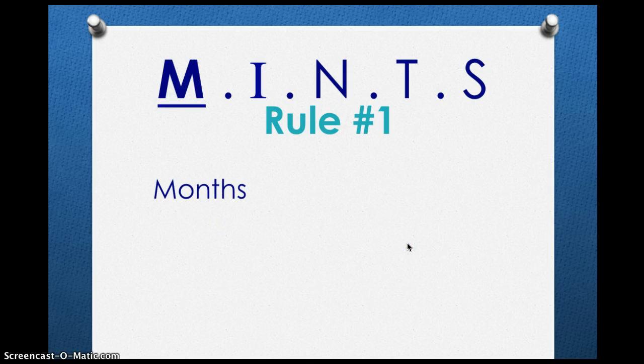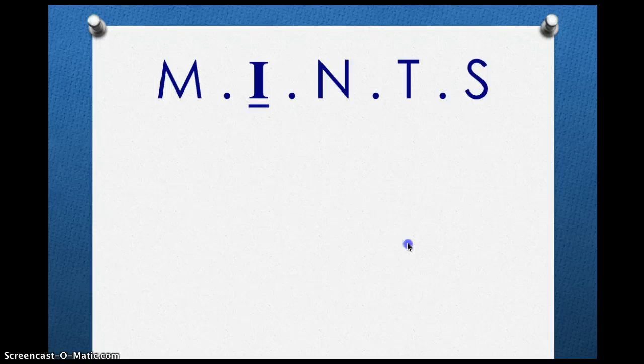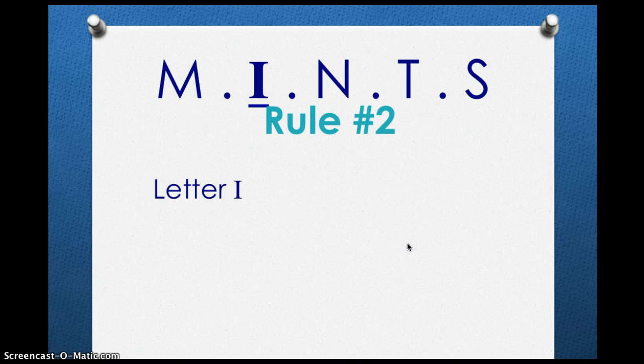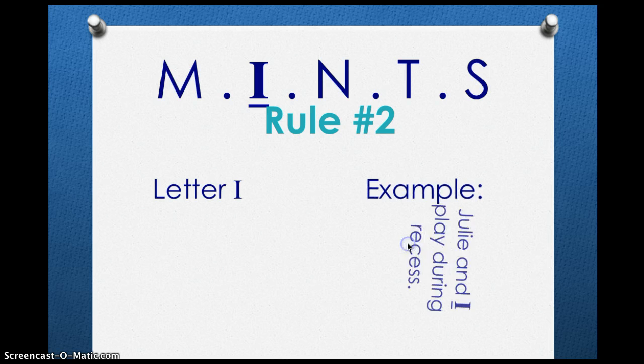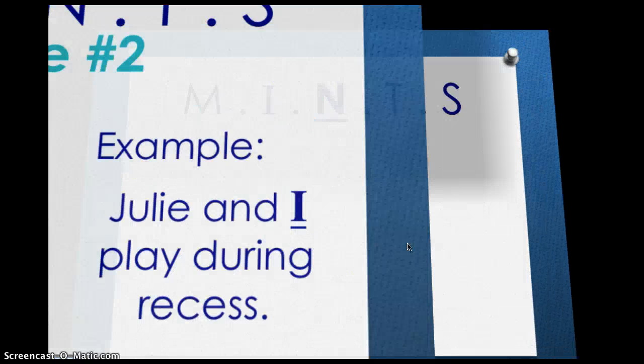Let's start with rule number 1, M. M stands for months. Good. Here's an example. Sarah turns 8 in March. March is the month, so M is capitalized. Rule number 2 is I, the letter I. Here's an example. Julie and I play during recess. I is a rule, so we capitalize it.